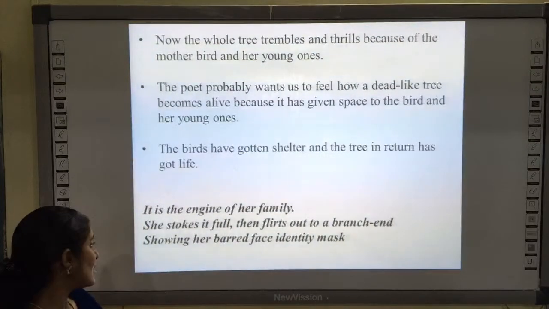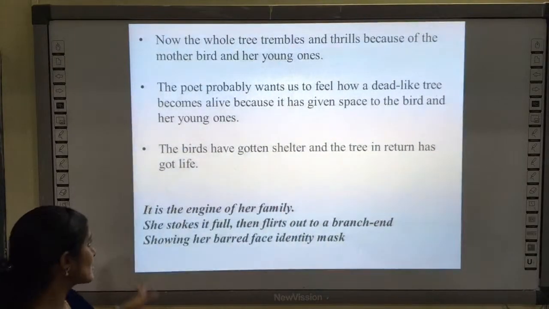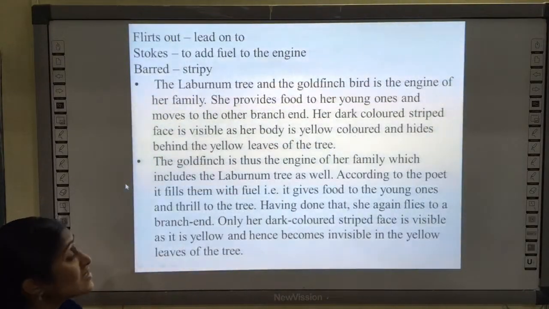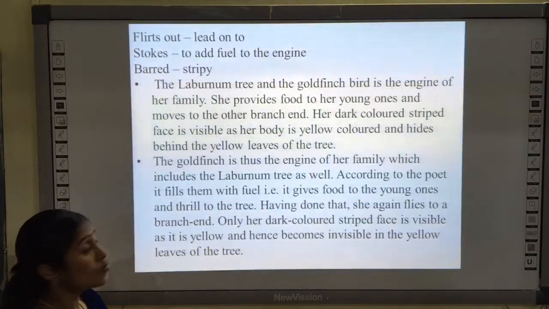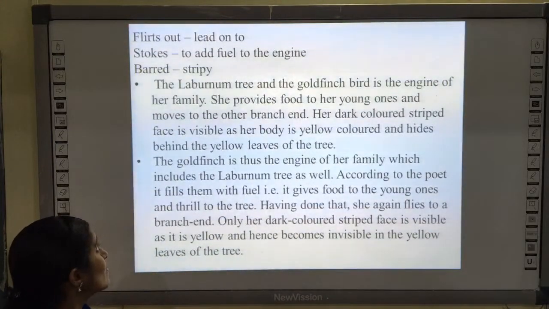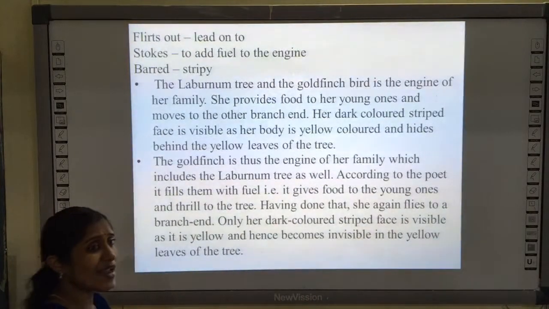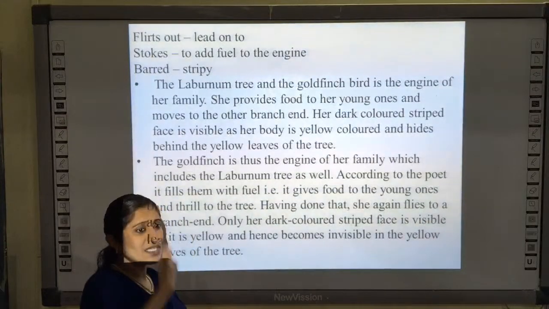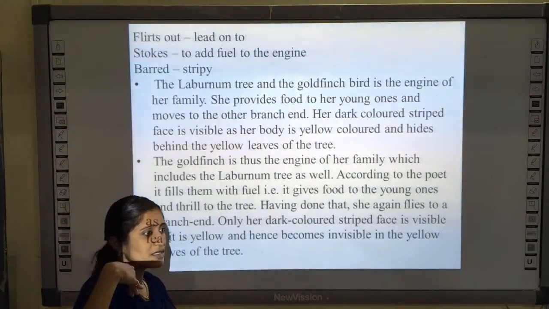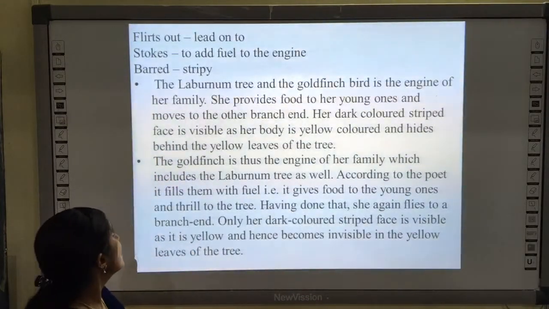Okay, and then the next stanza. It is the engine of a family. She stokes it full, then flirts out to a branch end, showing her barred face identity mask. Flirts out means leads on to. Stokes means to add fuel to the engine, that is, giving food to the baby birds. Barred means stripes on the face. So when I am standing here, you may be able to see the stripes of light on my face, isn't it? In a similar manner, let's see what is being explained by the poet here.